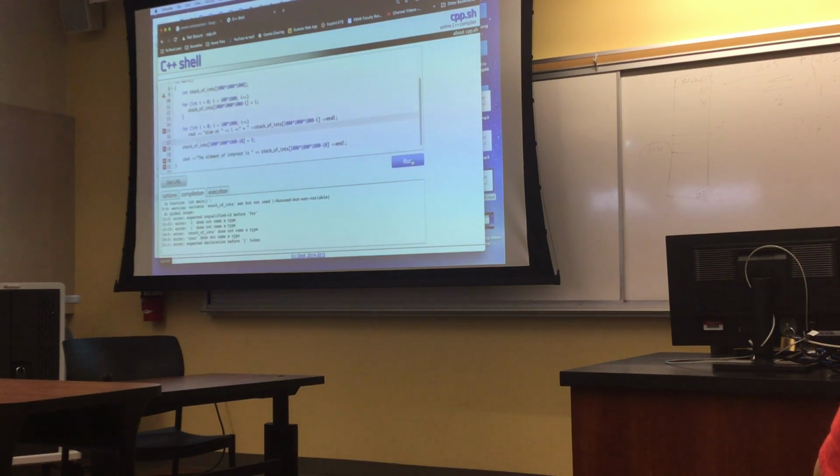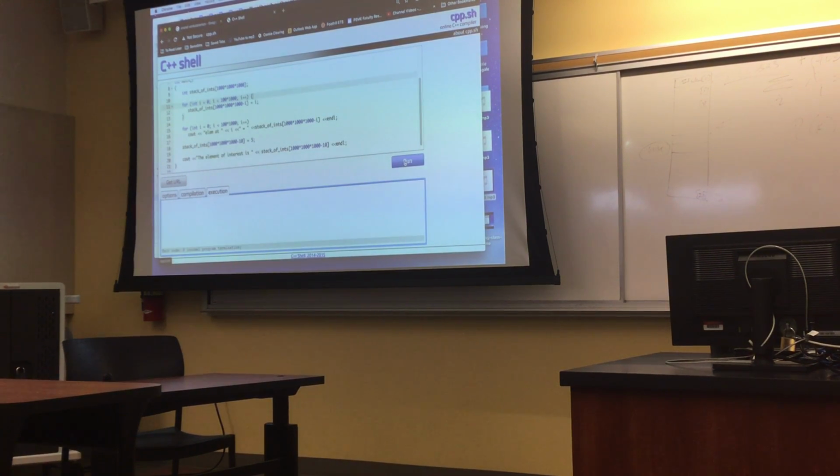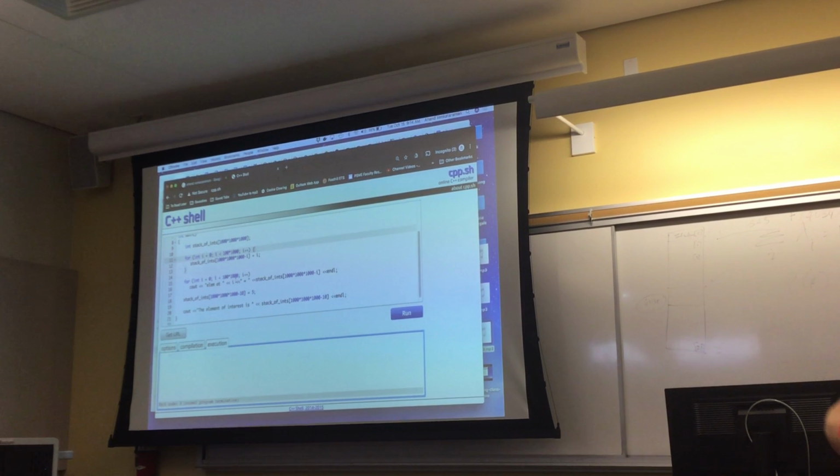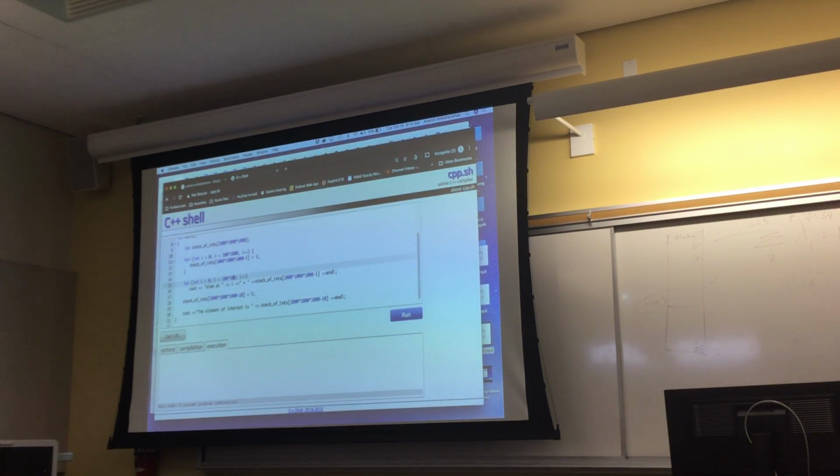Let's do this. Okay. Stack of ints set but not used. Okay, we're running. You're missing a brace on your top for statement. Oh, thank you, John. Okay, well, apparently it is running, because it is taking a long time. It only has to do an iteration of 100,000. Oh, it actually finished, and it didn't produce any output. Let me say, so that's 10,000.